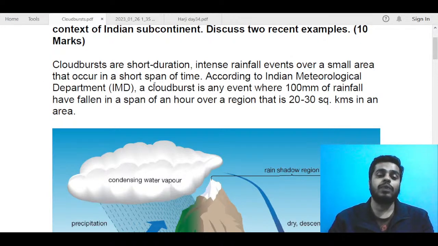Cloudbursts are short-duration, intense rainfall events over a small area. Basically, it is heavy rainfall, and IMD has given the definition: any event where 100 mm of rainfall has fallen in a span of an hour over a region of 20 to 30 square kilometers. You had to mention this definition compulsorily in order to get good marks, because they were expecting some technicalities in this answer. So you had to talk about this.